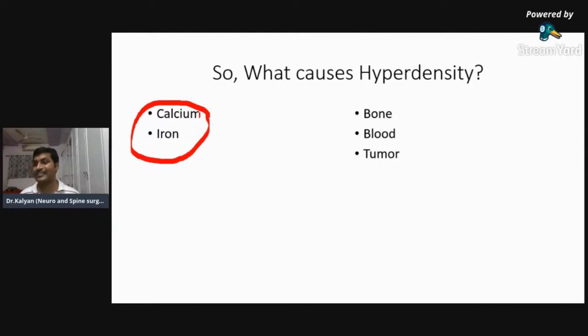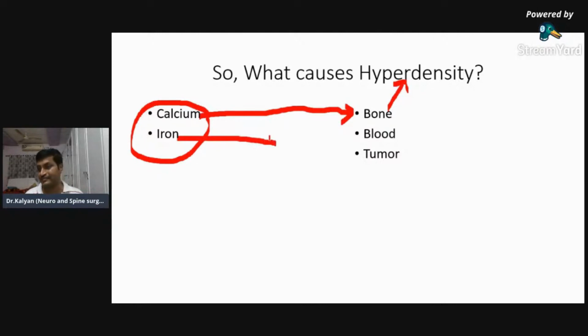Skull, obviously, bone. So calcium is present in bone, so the bone appears hyperdense. Pineal gland is hyperdense when it contains calcification. Choroid plexus is hyperdense when it contains calcification. So whenever there is a calcification, they become hyperdense. If there is no calcification, they will not be hyperdense. So it's not the choroid plexus itself which is hyperdense, it is the calcium within the choroid plexus which makes it hyperdense. So what contains iron?